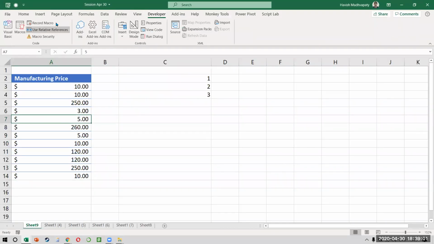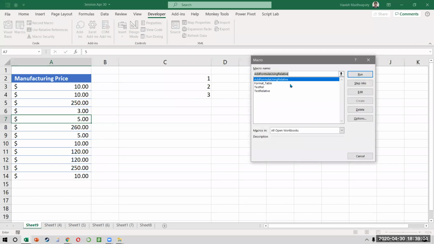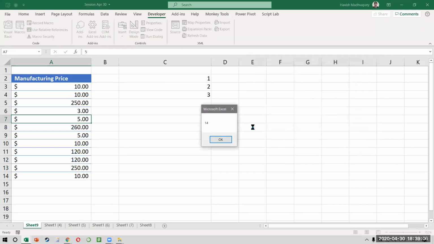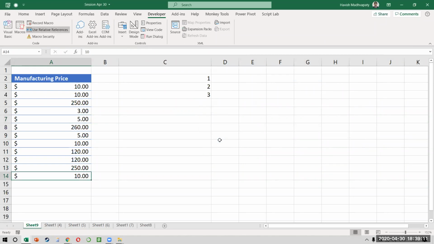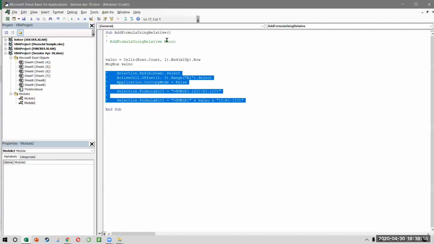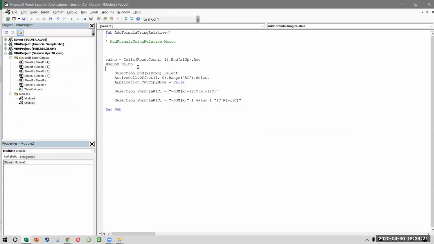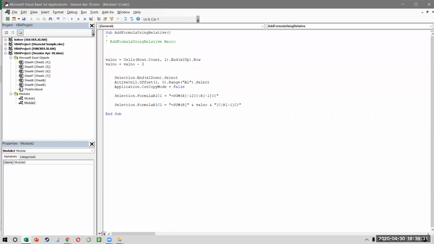So we say developer and then macros, and then I say add formula using relative and run, and you notice the result comes as 14. So we're getting somewhere. We know there are 14. 14th is the last row, but I know the result I want is only 12. Why? Because one row is blank at the top and one row has a heading in it. And this is the change that you will have to make. You will have to say that my number is not val number. It will be, so my val number is actually val number minus 2, and my val number is equal to val number into minus 1.